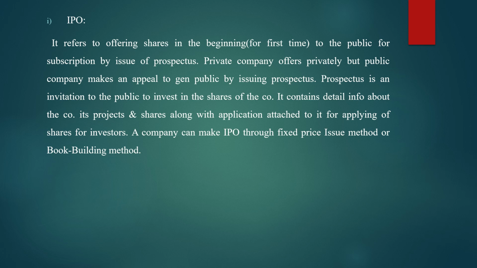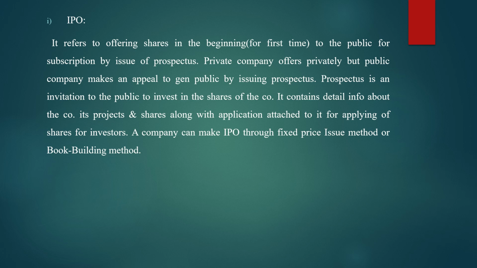That application form is to be filled by the interested investors, the investors who want to invest in the company. This application form is usually attached with the prospectus and given to the investors.